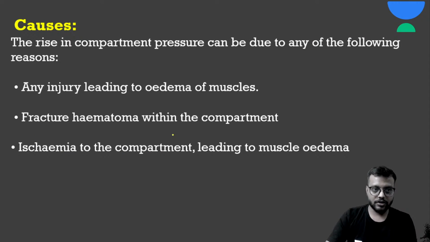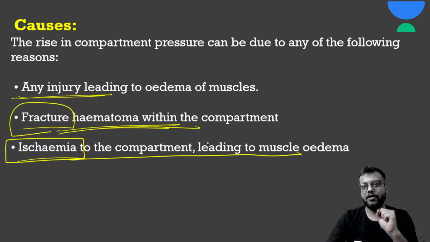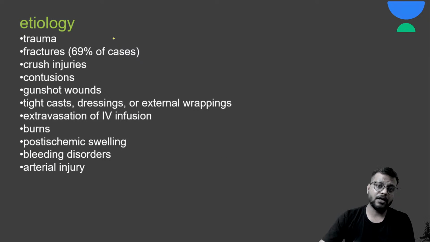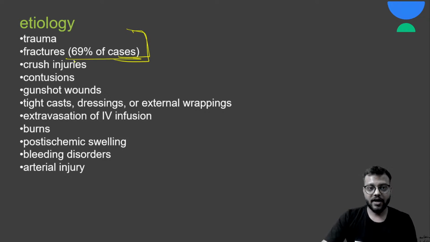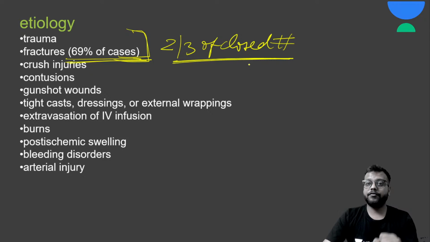Okay, so what are the causes? Causes can be any injury leading to edema of the muscles, fracture, and fracture के अंदर mainly the hematoma that will compress the structures, and in case of ischemia to the compartment, that will lead to the muscle edema. Okay, now the etiology, most common and the most important etiology is the trauma, that too fractures, and fractures में almost 2/3 of the closed cases of fractures जो होते हैं ना, they are associated with the compartment syndrome if not diagnosed or if not checked.